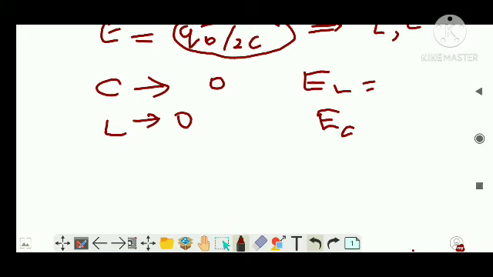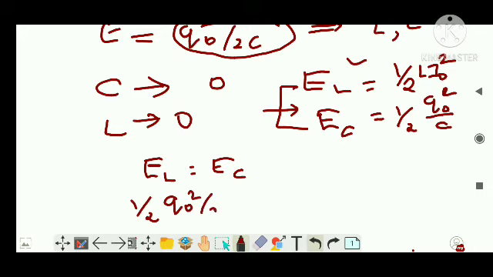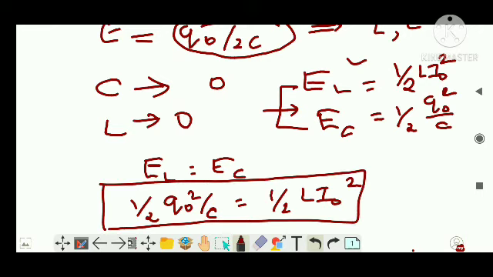In this condition, the energy equation will be half L I naught squared, since maximum current is flowing. Whereas when the energy is stored completely in the capacitor, it will be Q naught squared by C. Since the energy is conserved, EL will be equal to EC. That is, half Q naught squared by C is equal to half L I naught squared, when energy is conserved, guys.